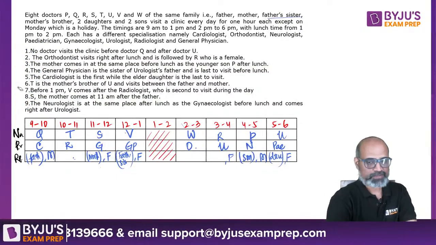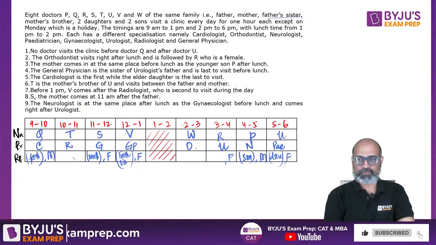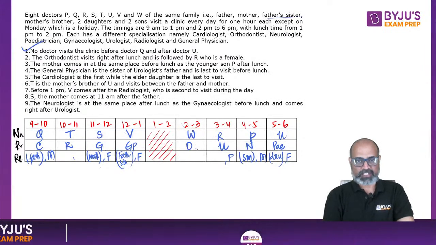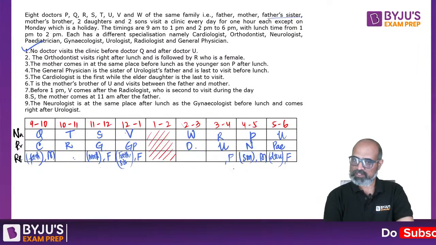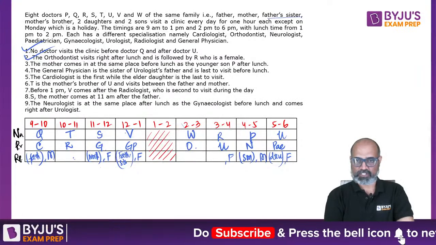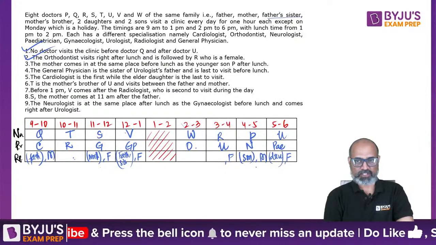Let's revisit. No doctor visits the clinic before Q and after U. Correct. O visits right after lunch. Yes. And is followed by R, who is a female. ठीक है. The mother comes in at the same place before lunch as the younger son P after lunch.